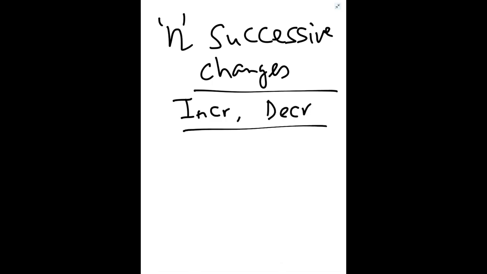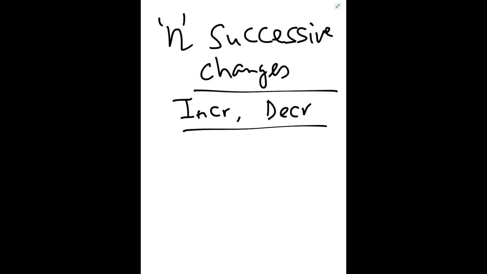Now we have discussed 2 increases, 2 decreases, or 1 increase, 1 decrease. What happens if there are n successive changes, more than 2? If there are n number of changes, in that there may be some increase also, there may be some decrease also, mixed type.